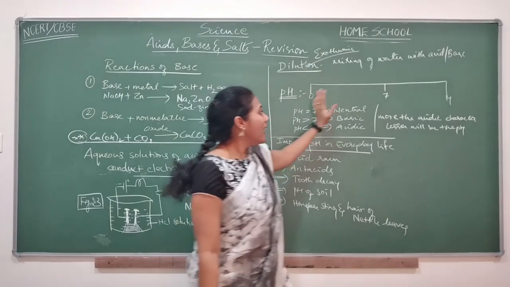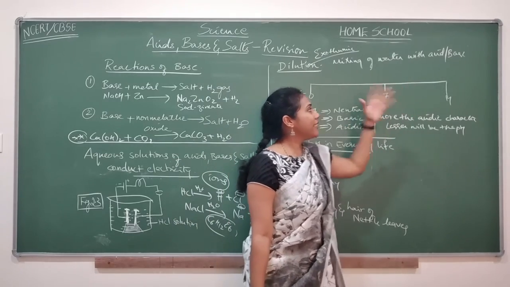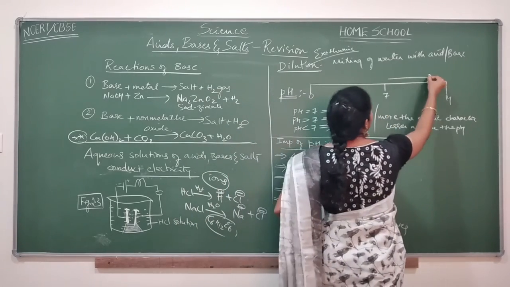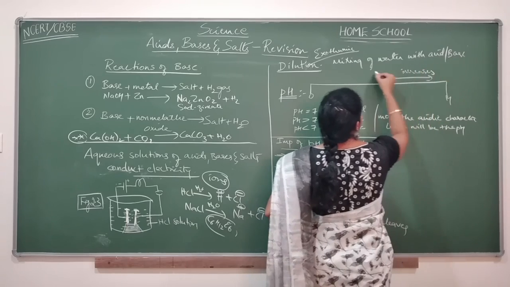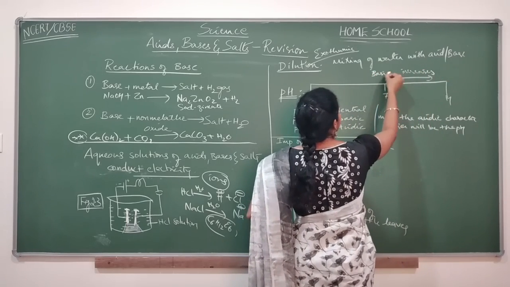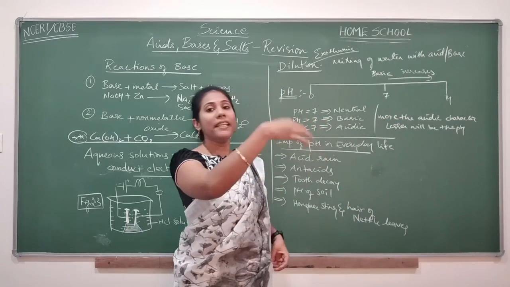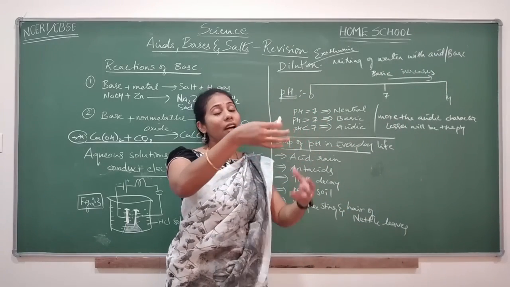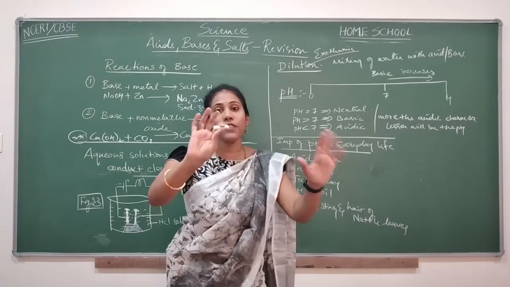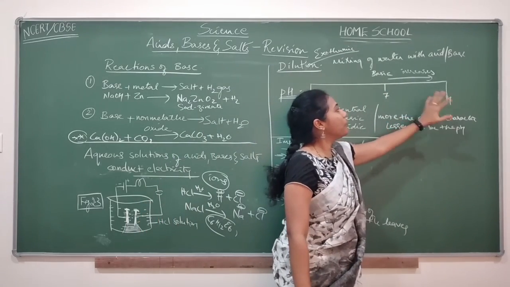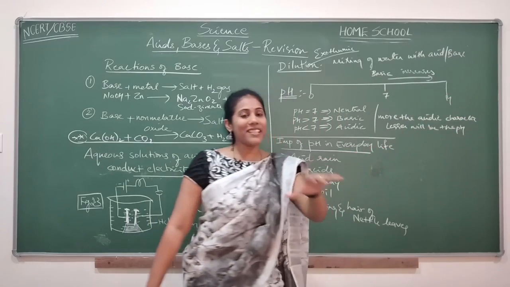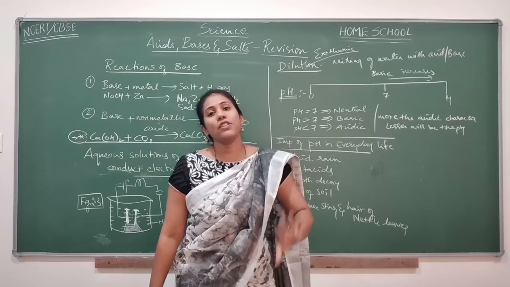And if the pH value increases, then the basic nature increases. The more the pH value, the stronger the base. Clear? So if you get values like 13.5, 13, 14, then it indicates that the base is a very strong base.